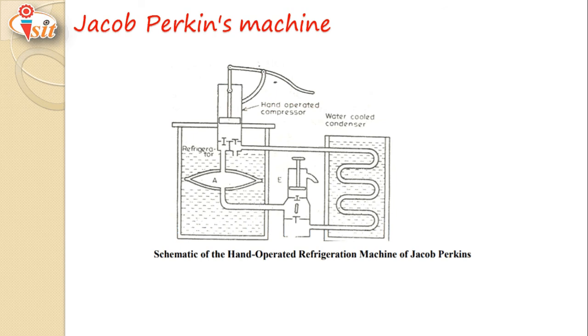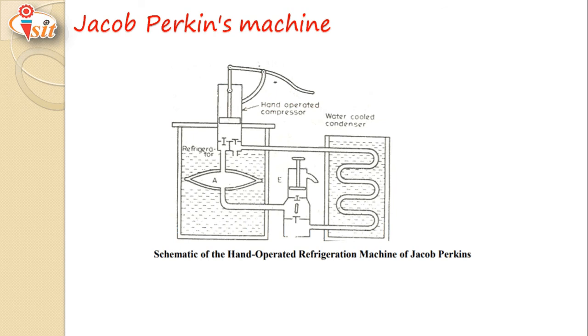So here four components are there: hand operated compressor, evaporator, then condenser. When the hand operated compressor is continuously worked, what will happen? The cooling effect from the refrigerator is achieved.